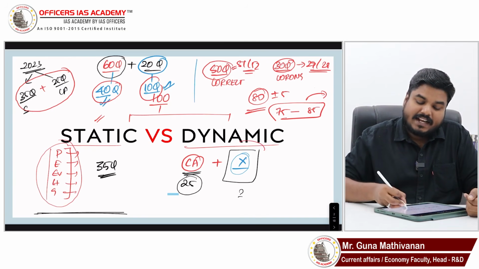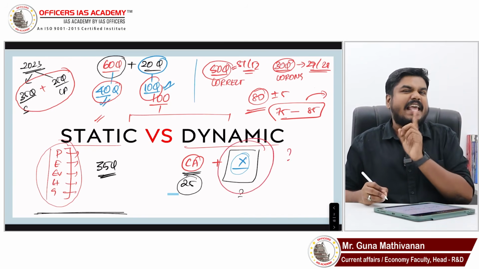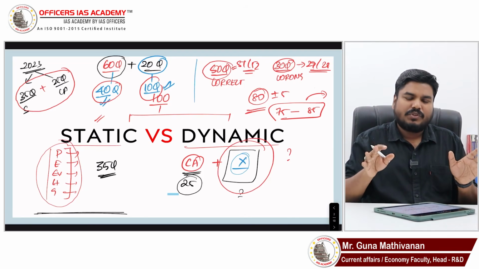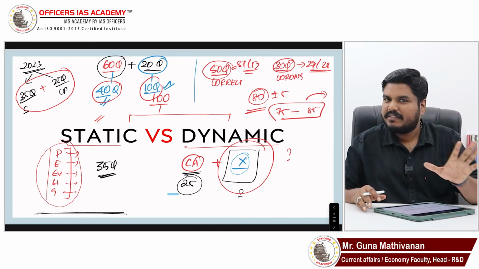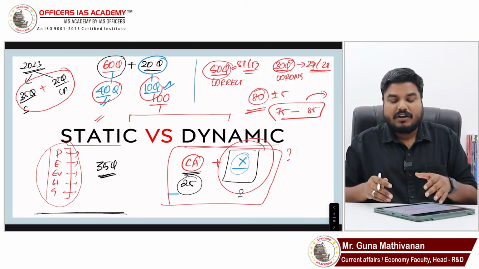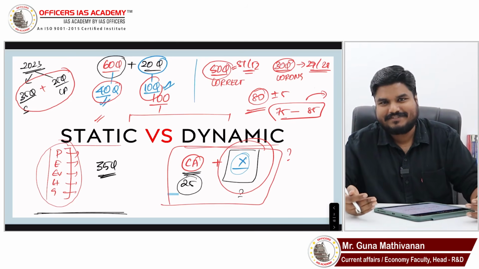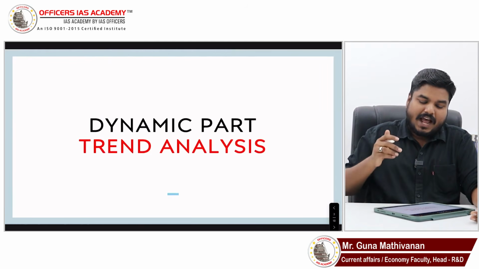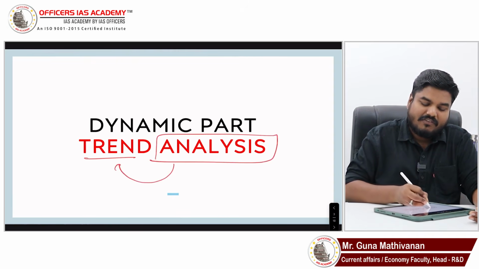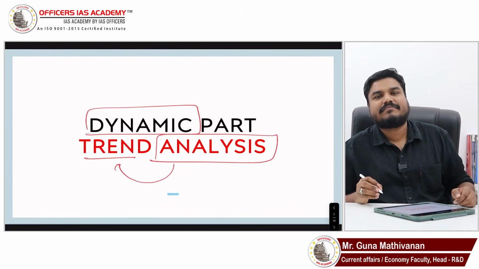Understand there is an X quotient. What is this X quotient, sir? This 35 questions I know you will do well. You will definitely do well by reading the 5 basic subjects. But here is where you struggle. For this, we have to analyze further. So we will try to understand the trend. We will try to analyze the trend of this dynamic part.